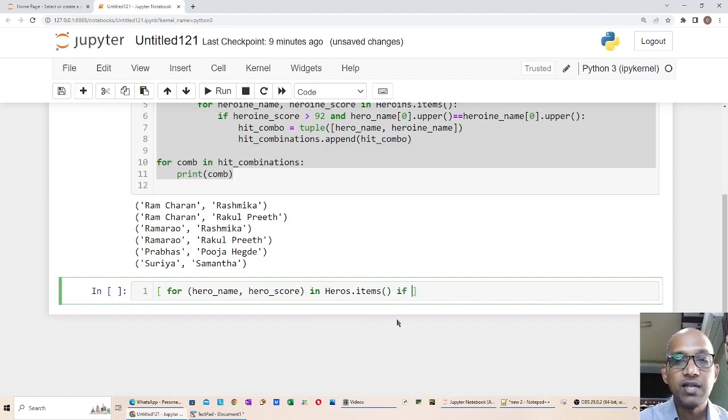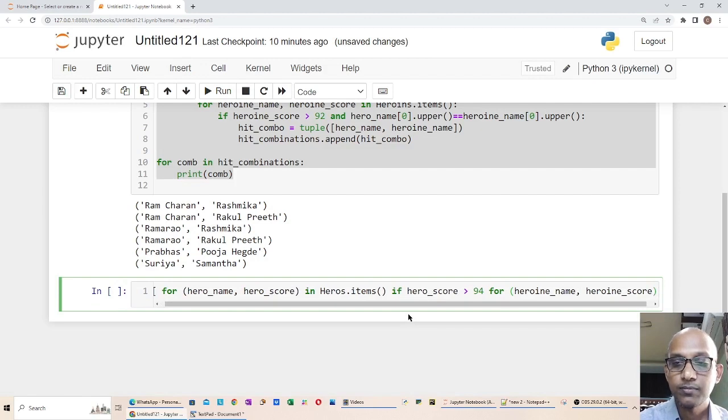With each element of the heroes dictionary, I pass an if condition: if hero score is greater than 94. If this is satisfied, I iterate over the heroines: heroine name, heroine score in heroines.items().